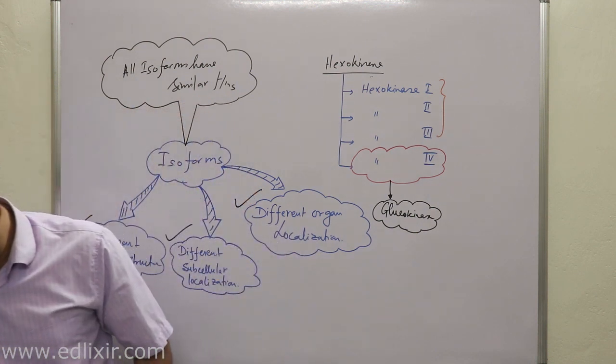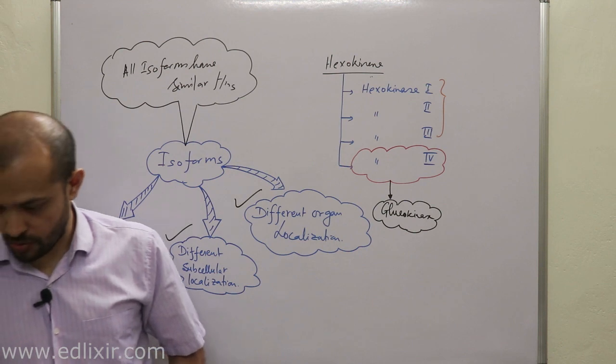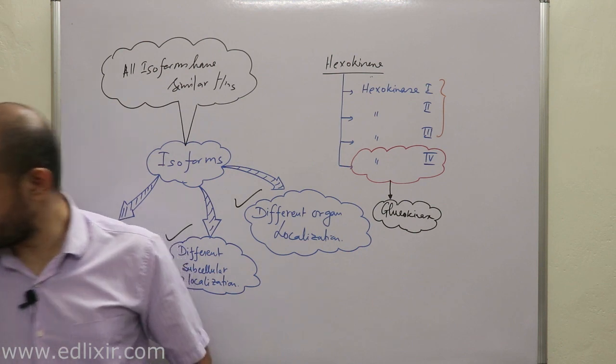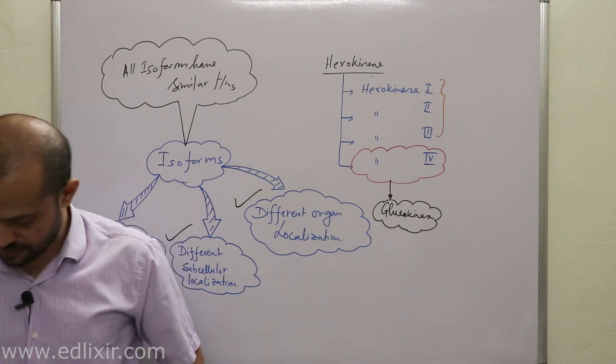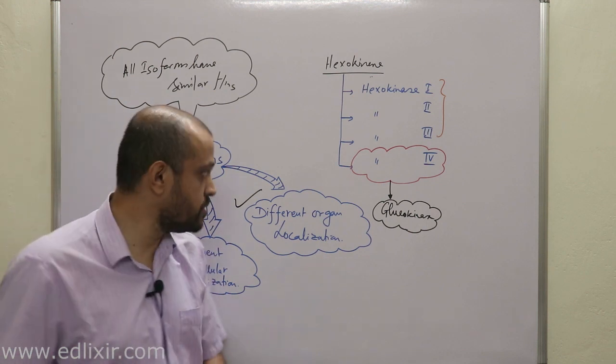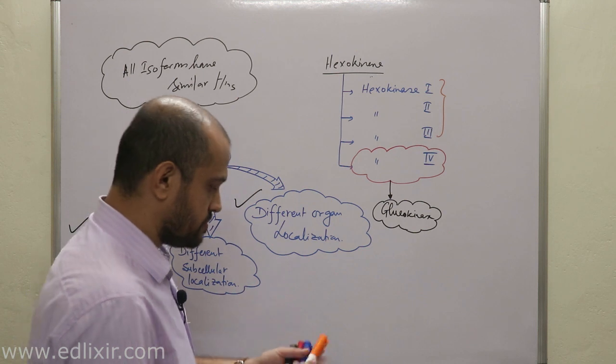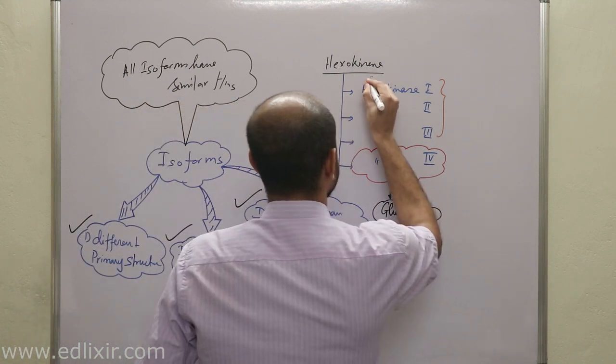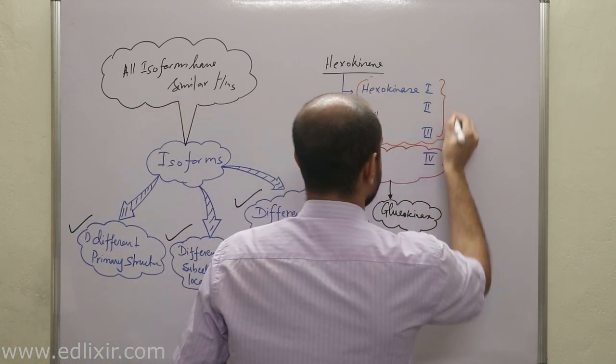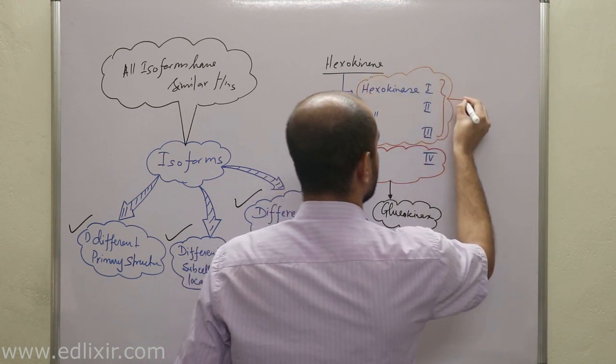Right? Okay then. Now, a very, very important point we need to understand. Now listen. We will divide these hexokinases into two different groups.